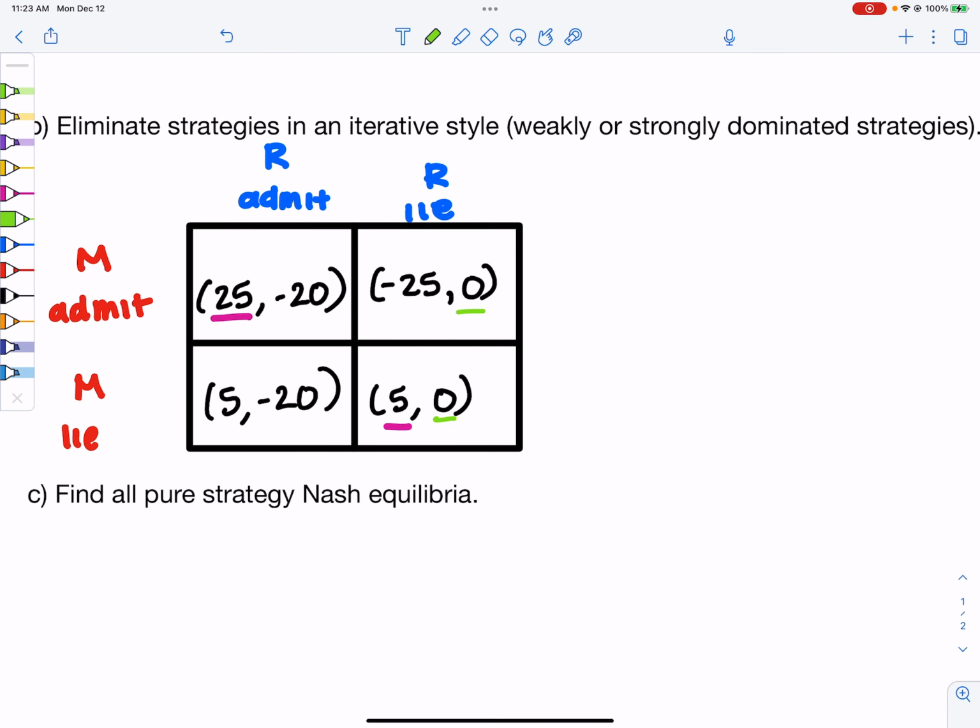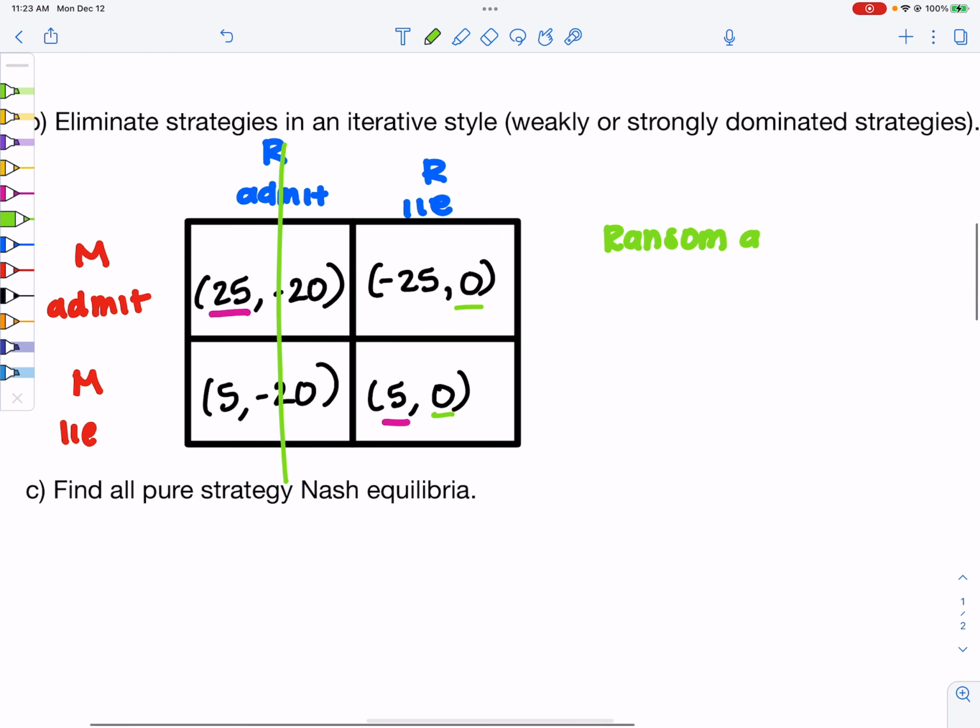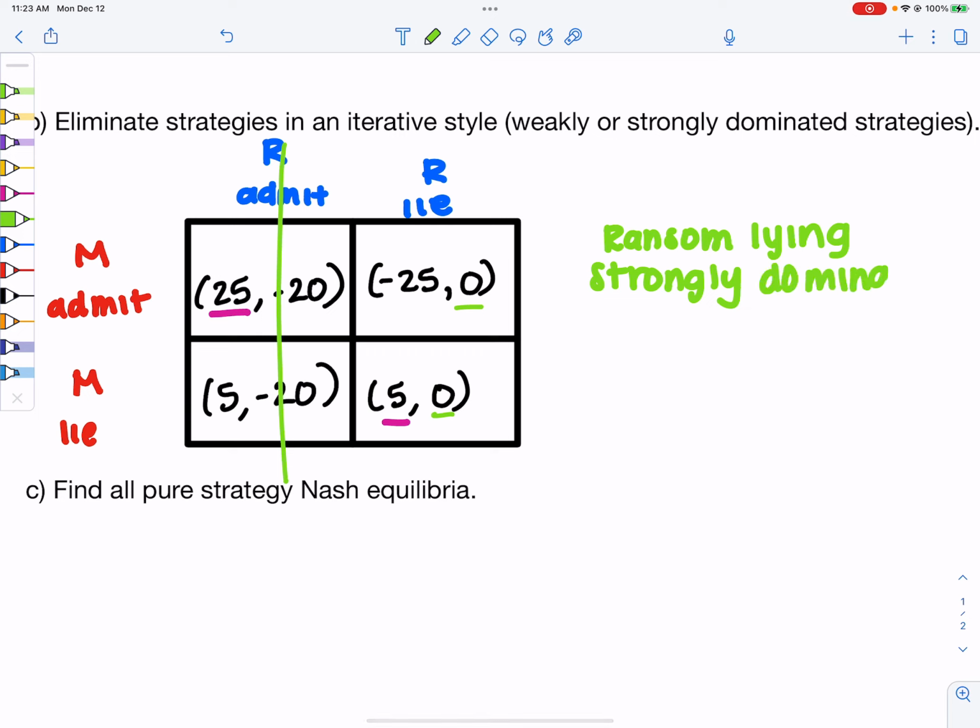So you have Ransom. Ransom lying strongly dominates Ransom admitting.